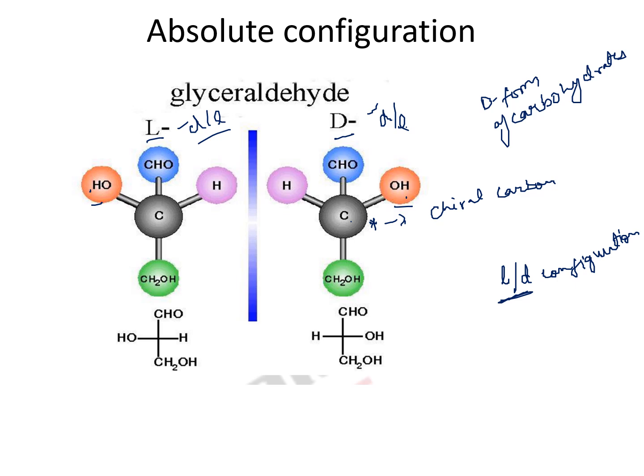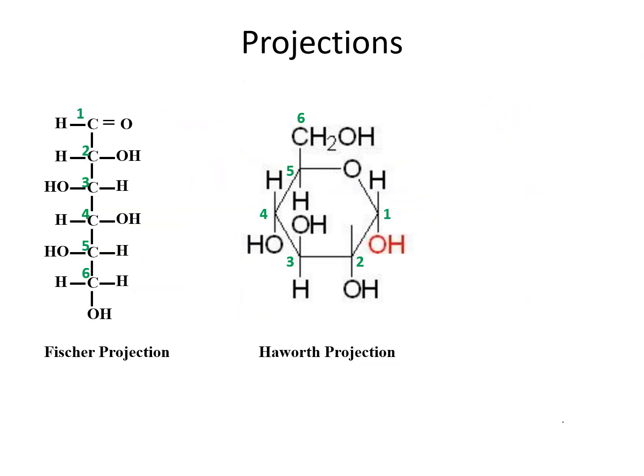Now, all the carbohydrate molecules are labeled based on the structure of the glyceraldehyde molecule. Let's take this example. This is an example of a hexose.